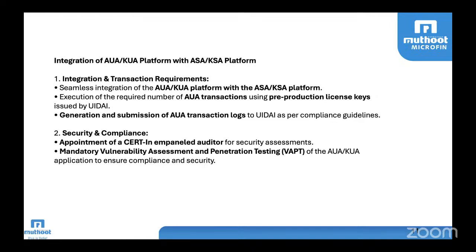So you need to complete the production environment, and then you have to appoint a certain empaneled auditor for security assessment, and this report needs to be submitted with all the artifacts to the authority. All VAPT or whatever minimum requirements are required need to be there. The code review of whatever the AUA KUA platform will be using needs to be submitted. Likewise, whatever the minimum requirement is for an IS audit needs to be submitted to the authority by a certain empaneled auditor. These are the minimum requirements to go ahead with the production setup.